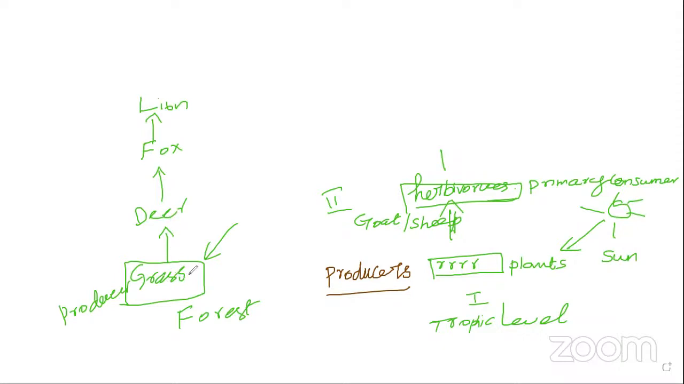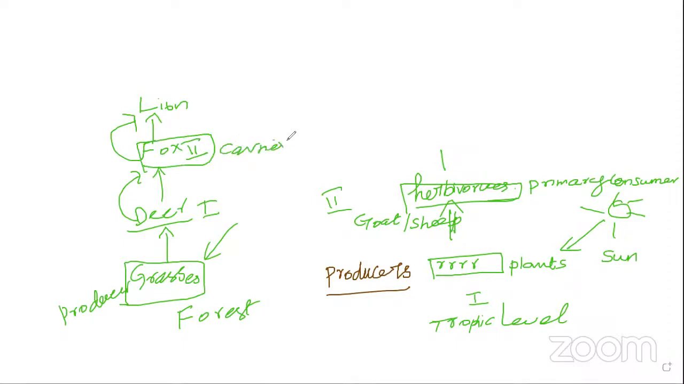Took grasses. Okay, so what happened? They will get the energy. So the energy is transferred from one trophic level to another. This is the first trophic level. Again, it will transfer to the next trophic level. This is the fox. Again, here, what is that? This one is considered a carnivore.